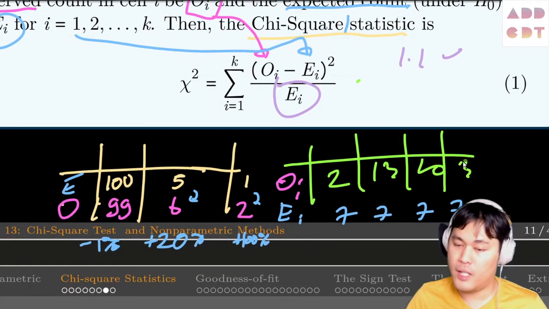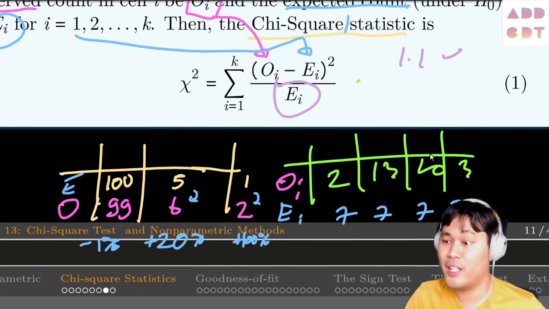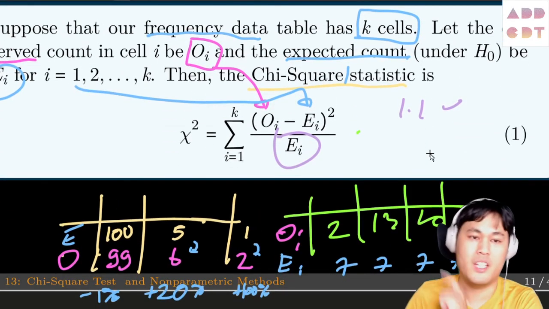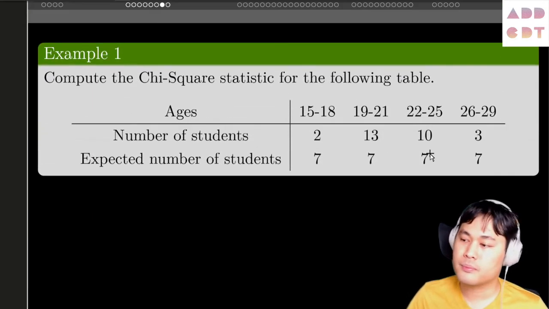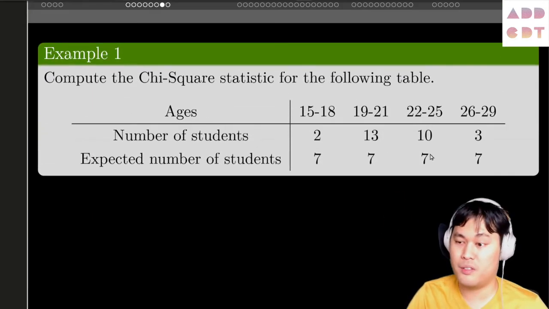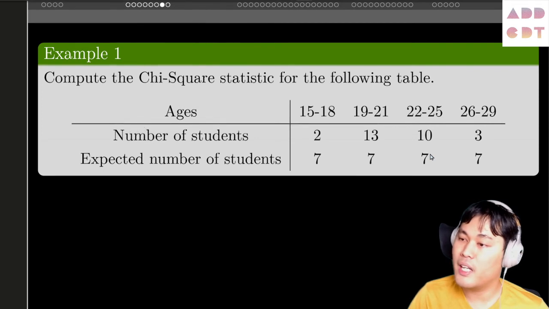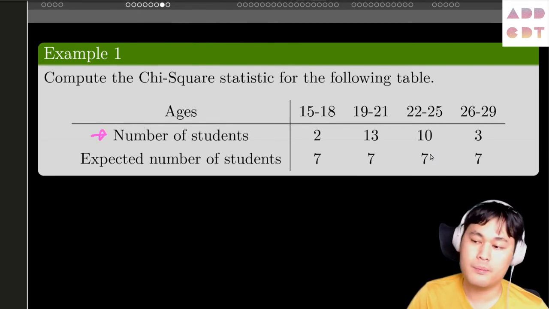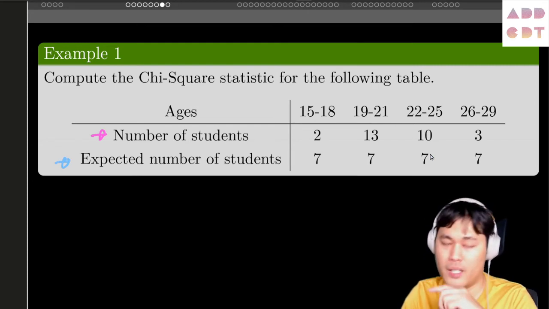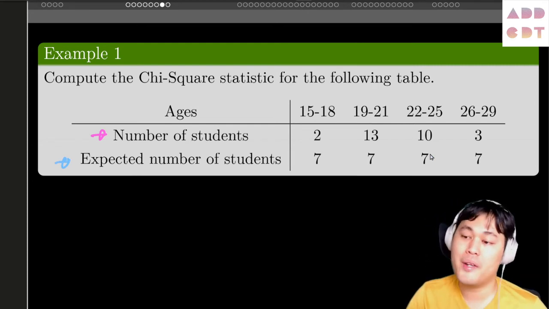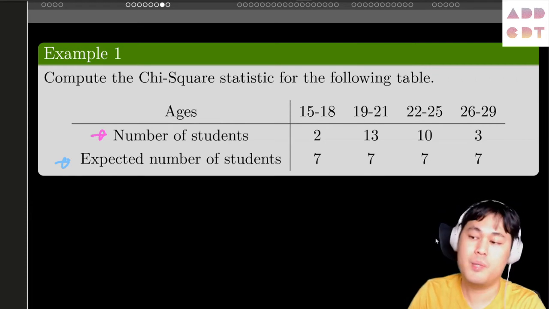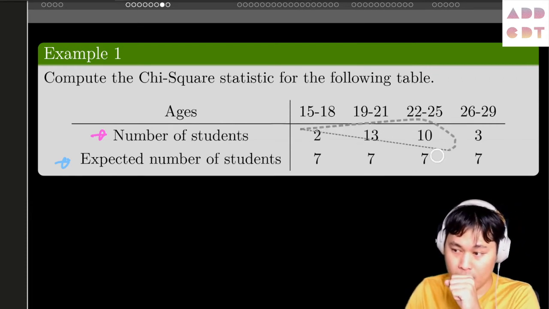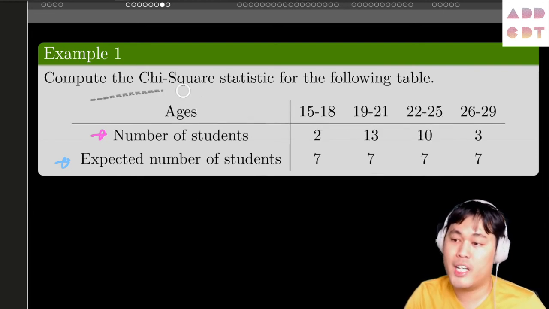And let's see one example of how to actually compute the chi-square. Just keep this formula in mind. Suppose that we have this table, which is the same table we just showed, right? It has the number of students there, and then we have the expected numbers of students. We are going to do the hypothesis testing next, but for now, let's just compute the chi-square.